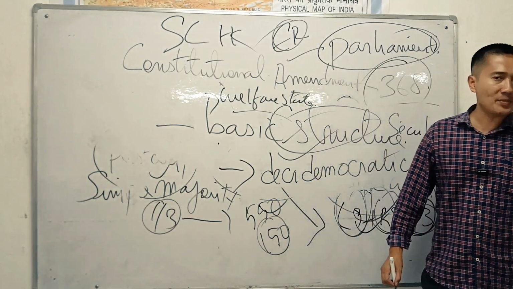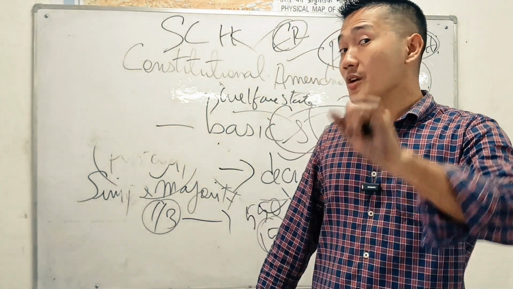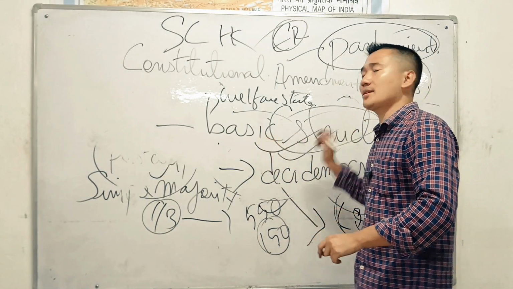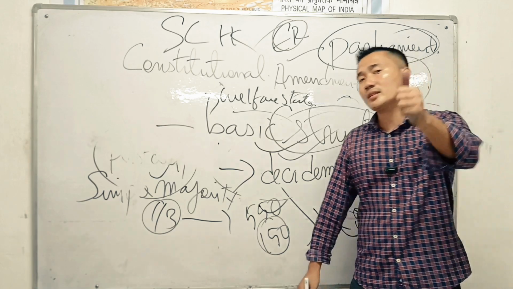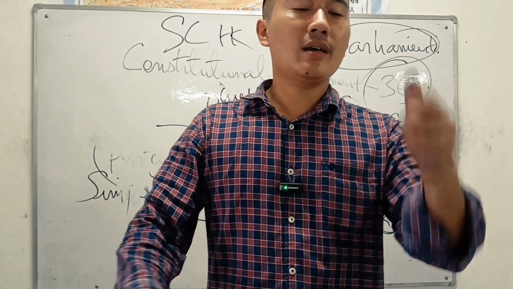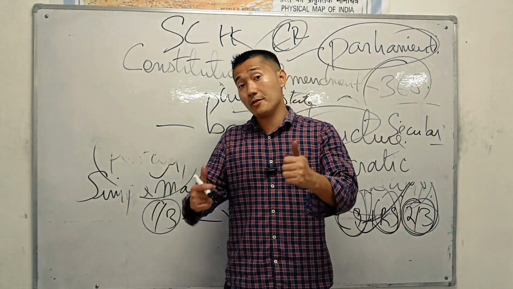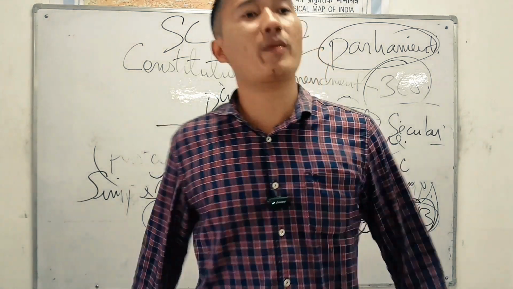With this, we have enough to know. Yes, the Parliament can change the Constitution in three ways. But there is a feature which cannot be changed, known as the basic structure, which means what is so important and fundamental. Take the example, India is a secular country, India is a democratic state, India has federal features, India is a welfare state. Nobody can change this. With this, we have enough of this small topic for today.